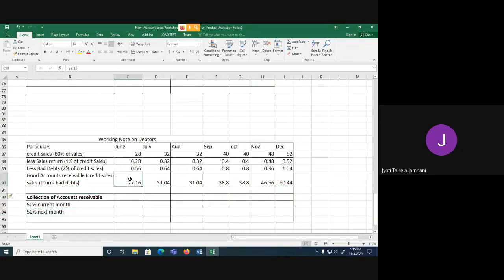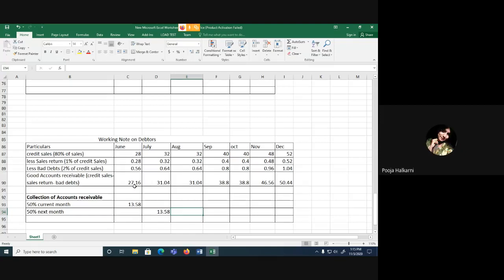Okay, now how much is the good accounts receivable? 27.16 for June. So of that 27.16, 50% I'm receiving in June only. Okay, so how much do you get? 13.58, and the remaining 50% in the next month. That means in July I will receive 13.58. Any doubts in this?